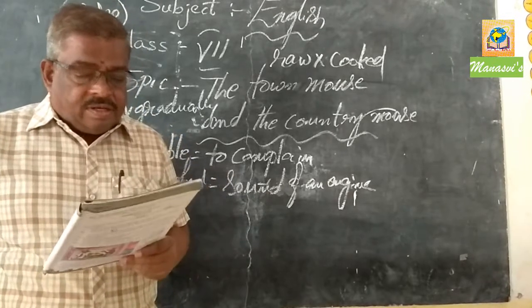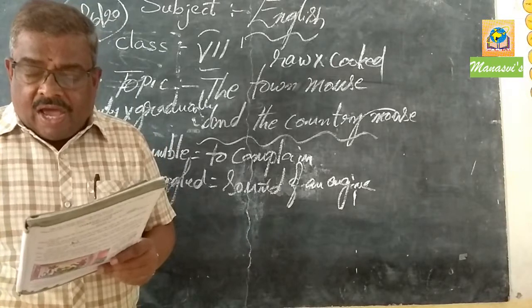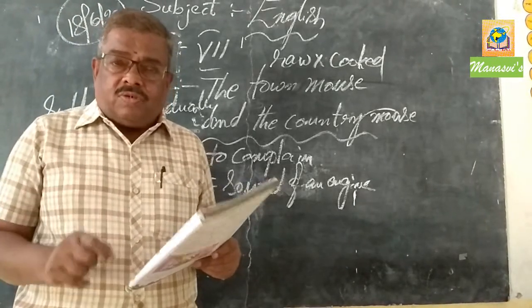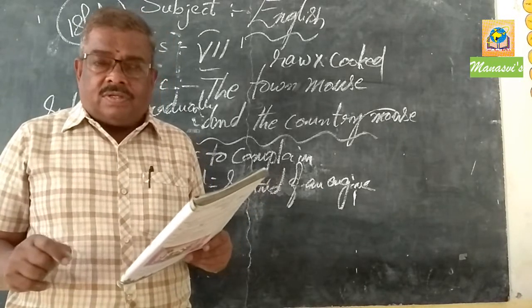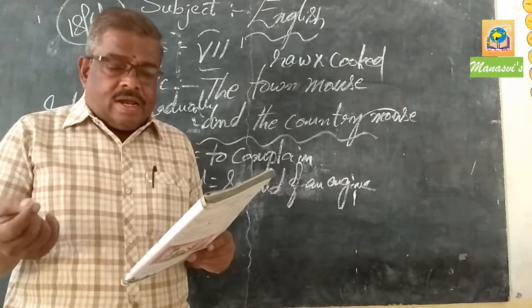"But I think I will catch the next train. I have suddenly remembered that I have forgotten something. My dear cousin, I wanted to leave this place. I have forgotten something in my house, so I want to go back to my house," the town mouse told the country mouse.